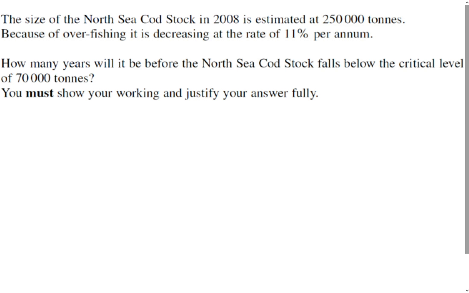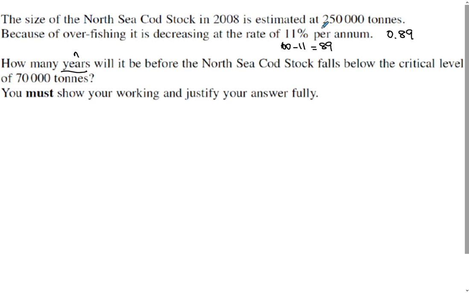The size of the North Sea cod stock is estimated at that. Because of overfishing, it is decreasing at the rate of 11%. So if you went 100% minus the 11%, you'd get 89. So we'll say the multiplier is 0.89. I hope you're okay with multipliers. How many years will it be? We have to find the n before it falls below the critical level of 70,000.